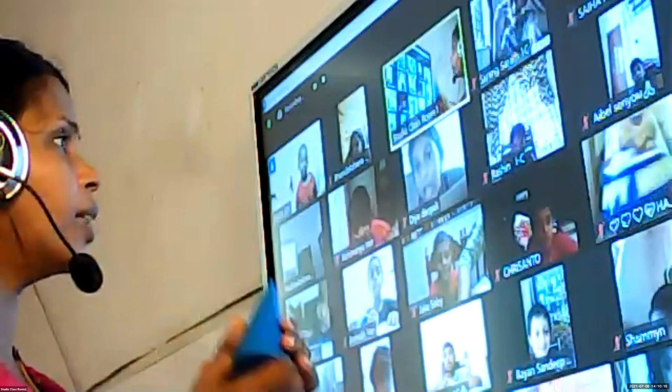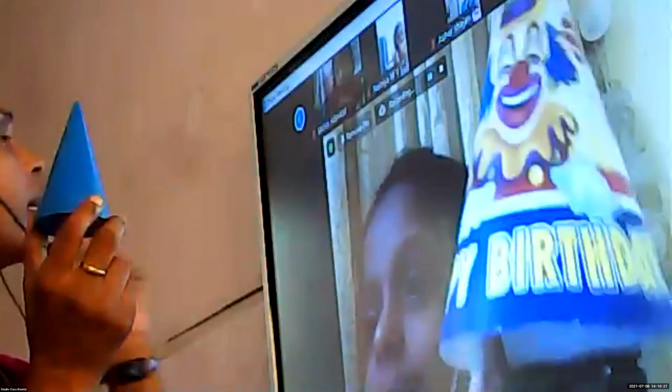Ice cream cone. Very good. Hannah is showing her birthday cap. So birthday cap is an example for a cone shape object. Very good, Hannah.